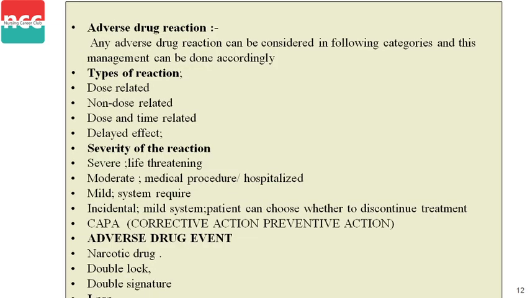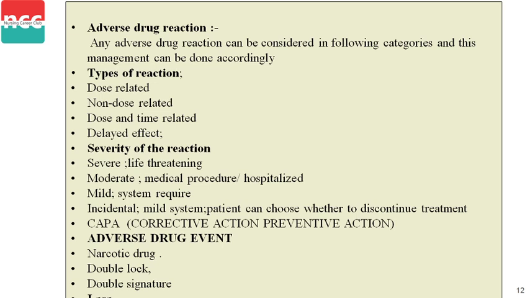Next, adverse drug reaction. Any adverse drug reaction can be considered in the following categories, and it can be managed accordingly. So while we are giving the drug, the main thing is the contraindication of the drug, which can create an adverse drug reaction. We have to know what reaction the drug gives, the major contraindicated reactions.